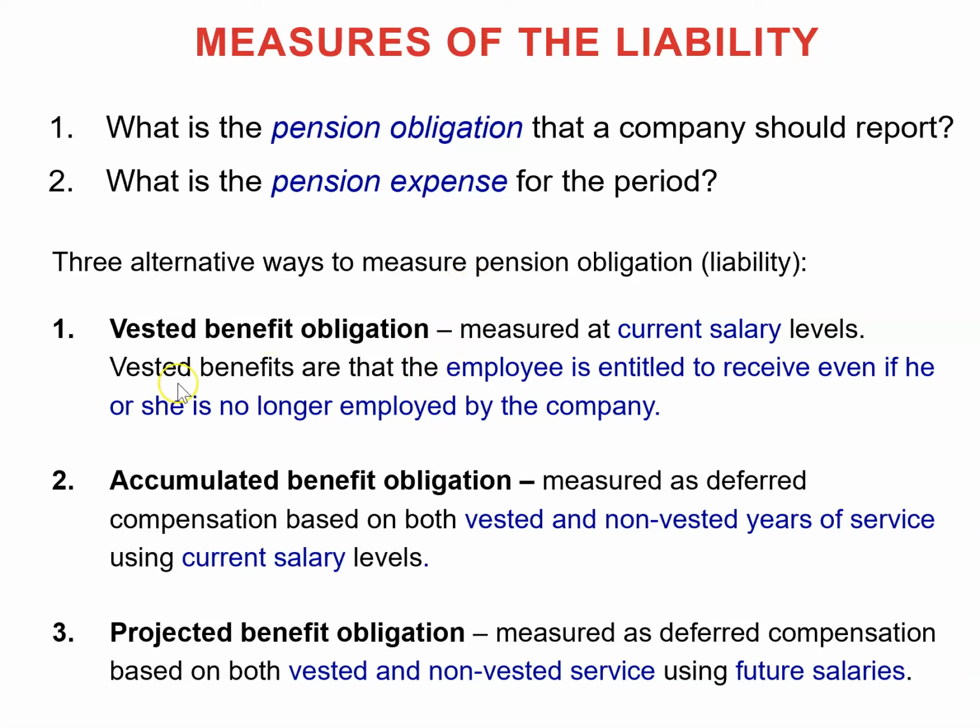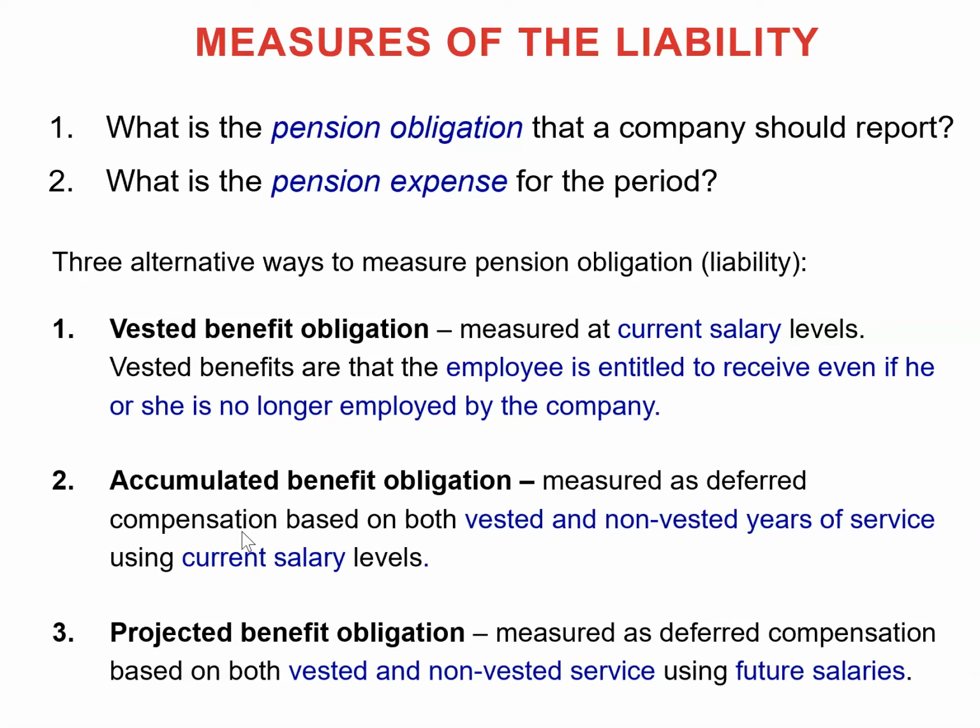Number one is called the vested benefit obligation. This measure is based only on the benefits vested to the employees at current salary levels. Vested benefits are those that the employee is entitled to receive even if he or she is no longer employed by the company. And on the other hand, you will see accumulated benefit obligations.